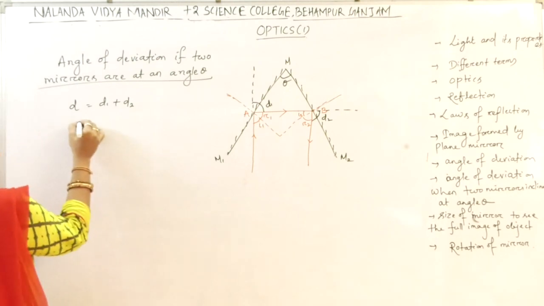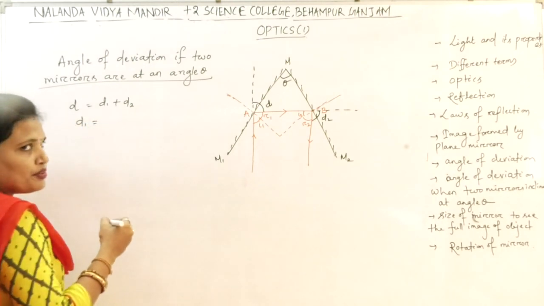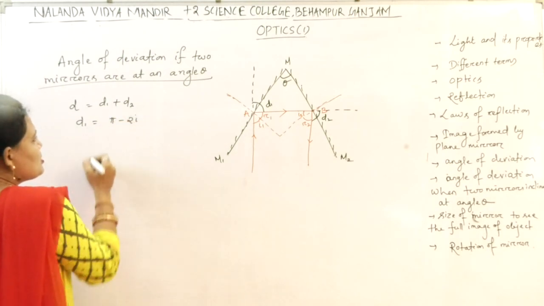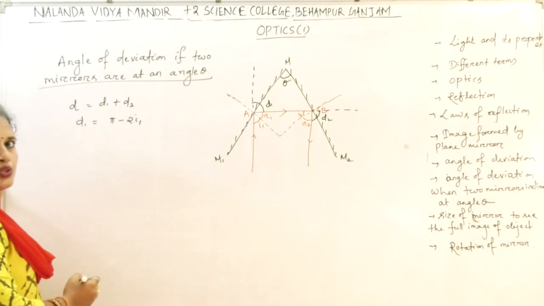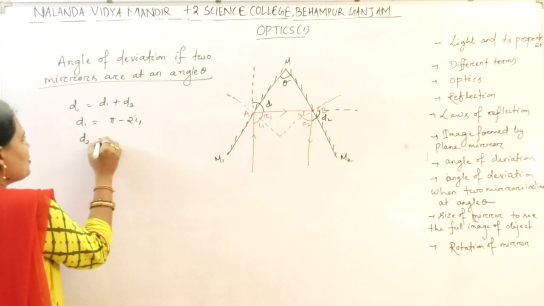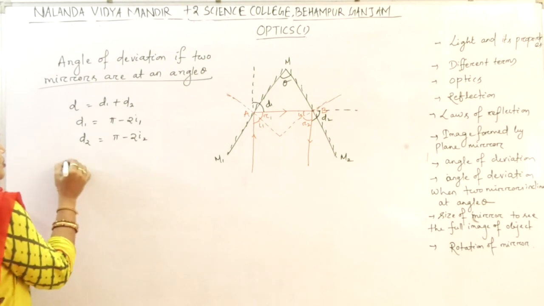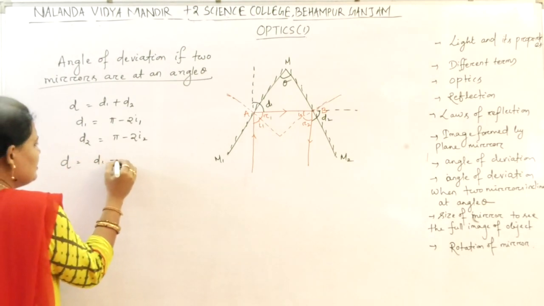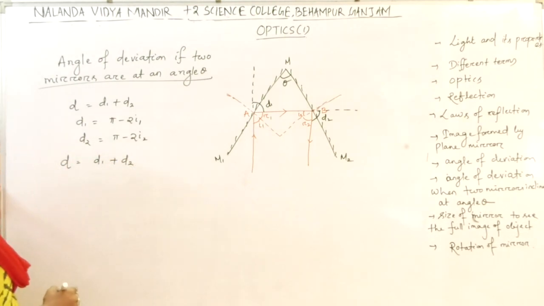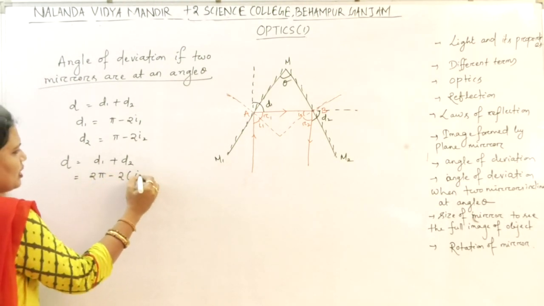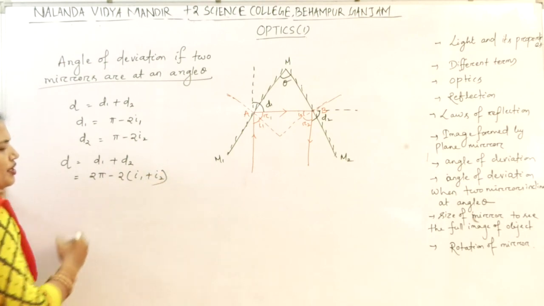We already know from the previous derivation that D1 equal to pi minus 2I. So D1 equal to pi minus 2I1 and D2 equal to pi minus 2I2. So the total angle of deviation D1 plus D2 is equal to 2 pi minus 2 times I1 plus I2.